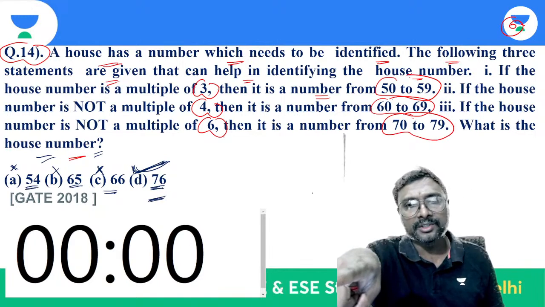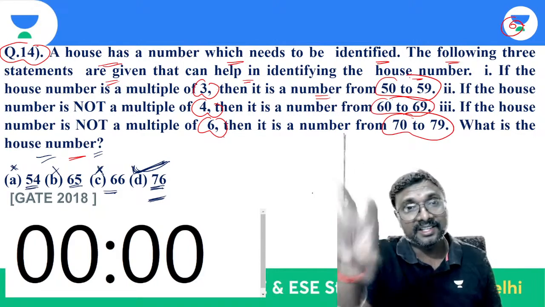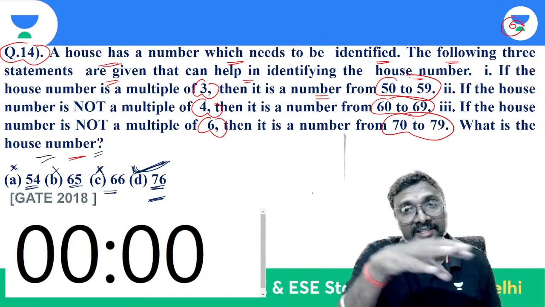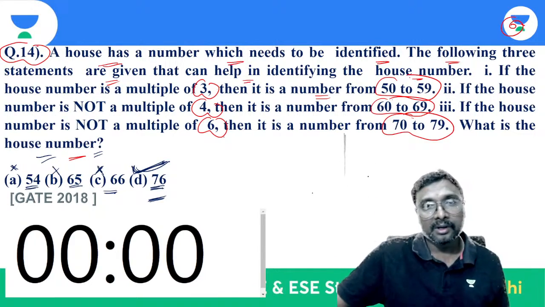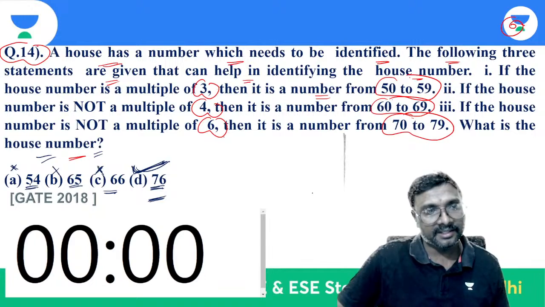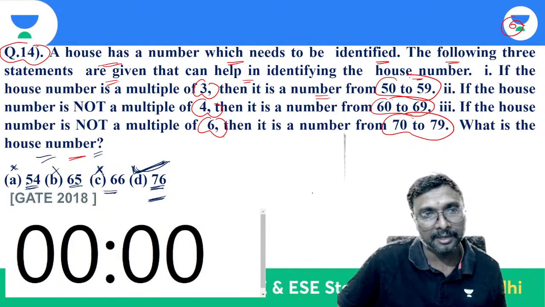Only from 60 to 69 should it not be a multiple of 4. Outside that, meaning lesser than 60 and greater than 69, it must be a multiple of 4. So lesser than 60, which number is there? This number is there, 54. Is it a multiple of 4? No. So the first number is eliminated.